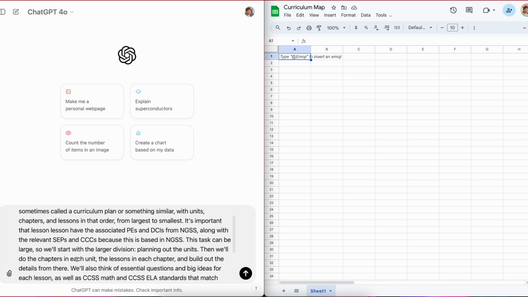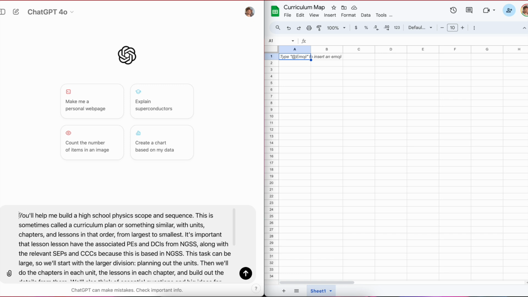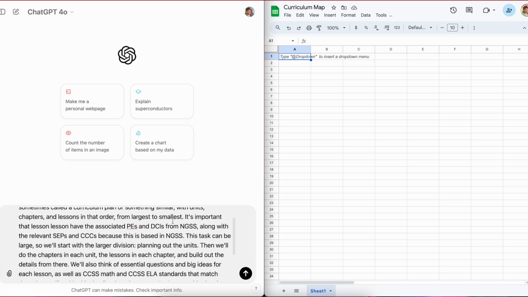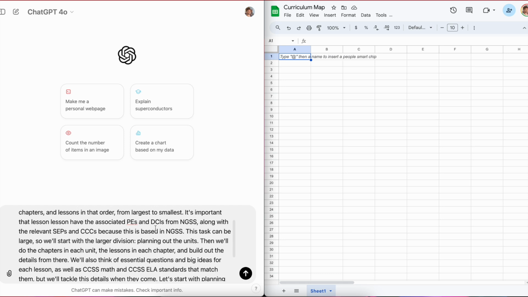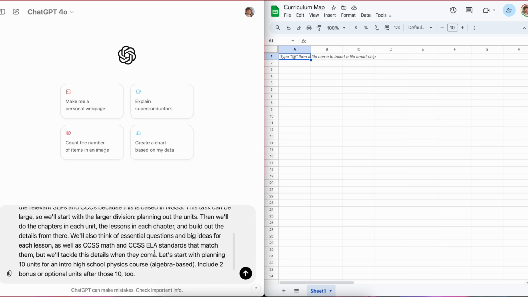I'm going to paste a prompt that I already typed out. It's saying, help me build a high school physics scope and sequence, blah, blah, blah. You want to tell it the division, so units, chapters, lessons, in that order from largest to smallest. The big thing here is to be very, very specific. So if you have it as an NGSS-based course, we want to include the performance expectations, the DCIs, the science and engineering practices, cross-cutting concepts, all that stuff.